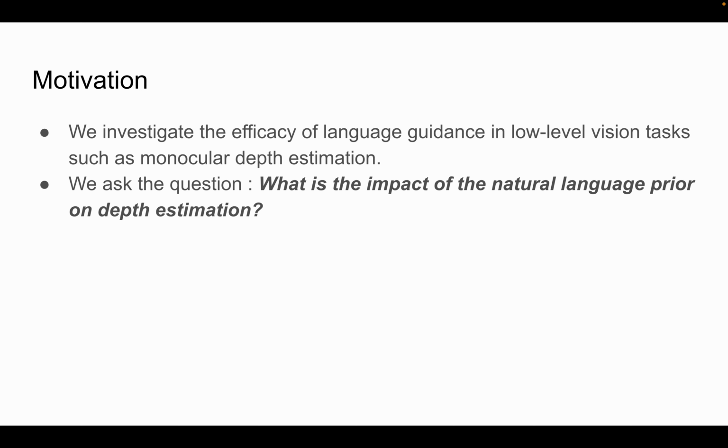Recently, language guidance has been leveraged to perform low-level vision tasks such as depth estimation. In this work, we take a deeper look at the natural language prior in such a setting. Specifically, we benchmark the effectiveness of various forms of language supervision and understand the robustness of such methods to distribution shifts.